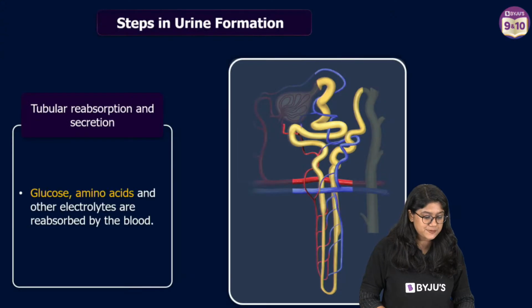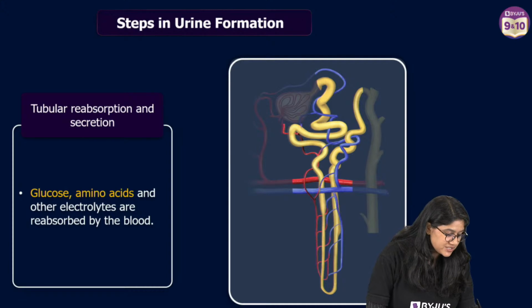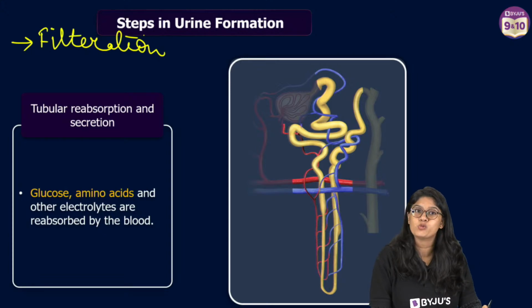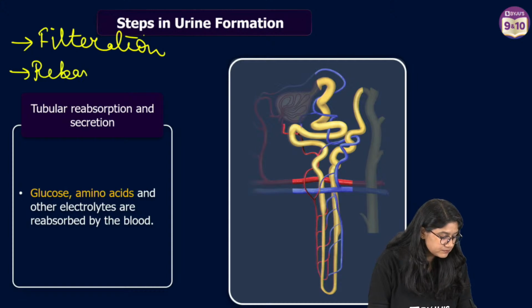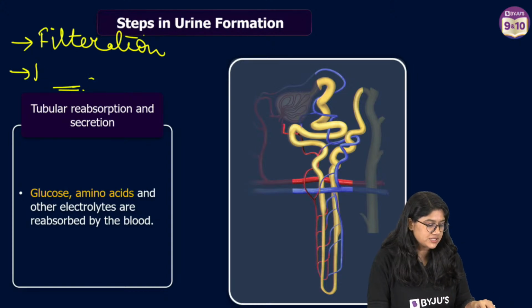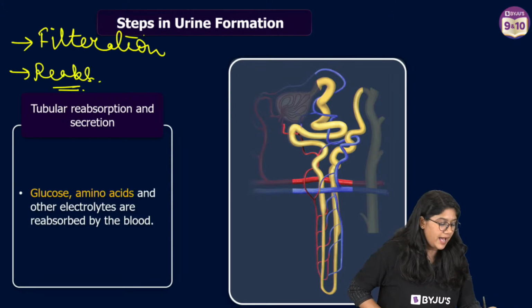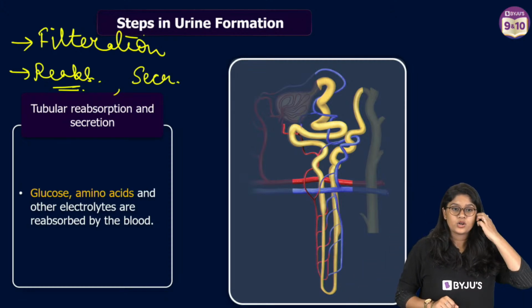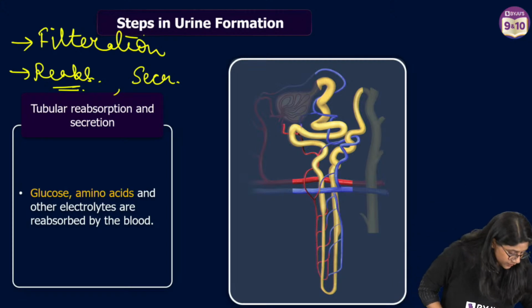Okay, reabsorption, absolutely correct, everyone. So we have different processes, right? First, of course, we have the filtration process in the nephron. Filtration happens in the glomerulus. Then we have the reabsorption process. Reabsorption happens in the tubules. And then of course we have the last, which is the secretion. Okay, good. Very good, very good.